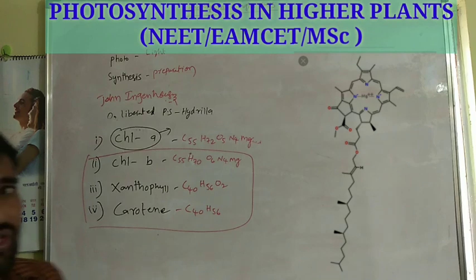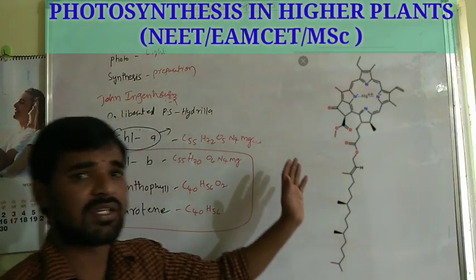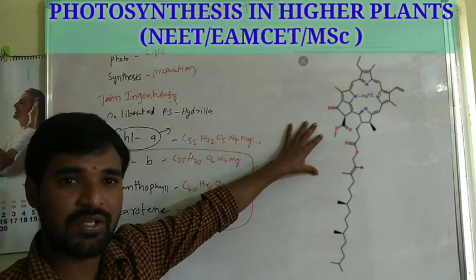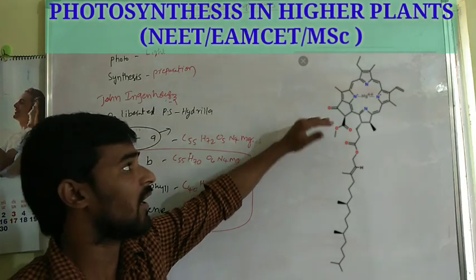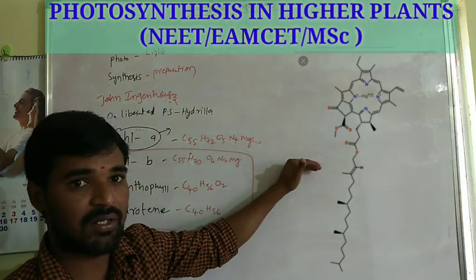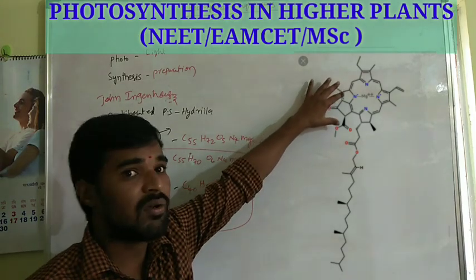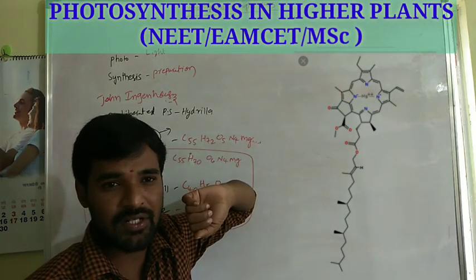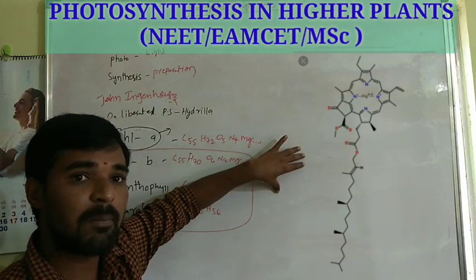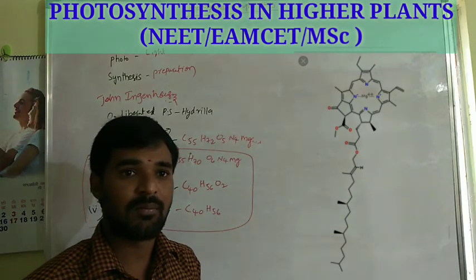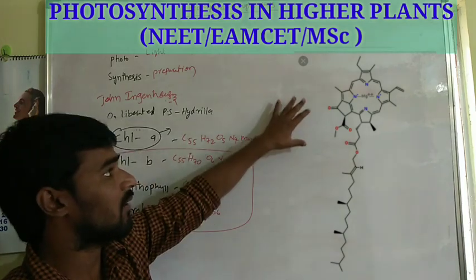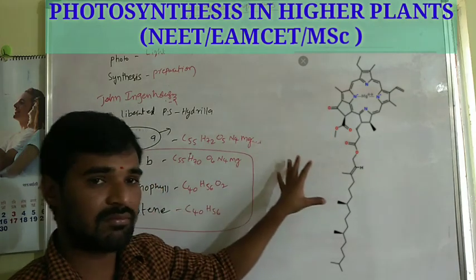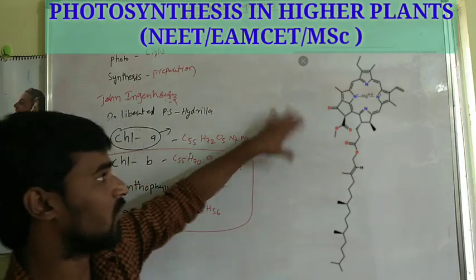If you observe the chlorophyll A structure, it contains two major parts. The first part is the head part, the second part is the tail part. The head part is called the porphyrin head. The tail part is called the phytol tail. So, porphyrin head and phytol tail, which contain some elements. We don't need those elements now.